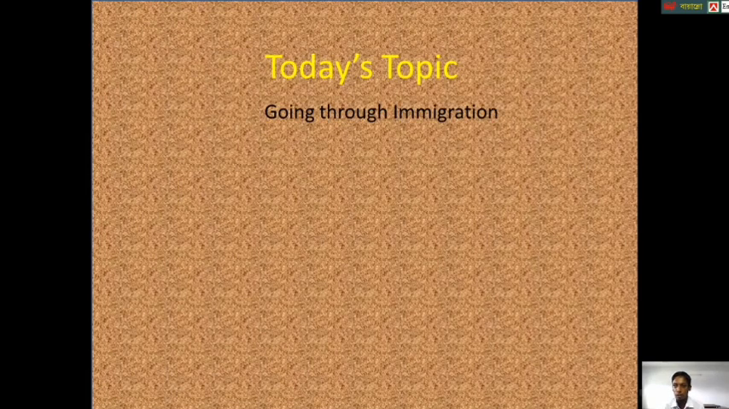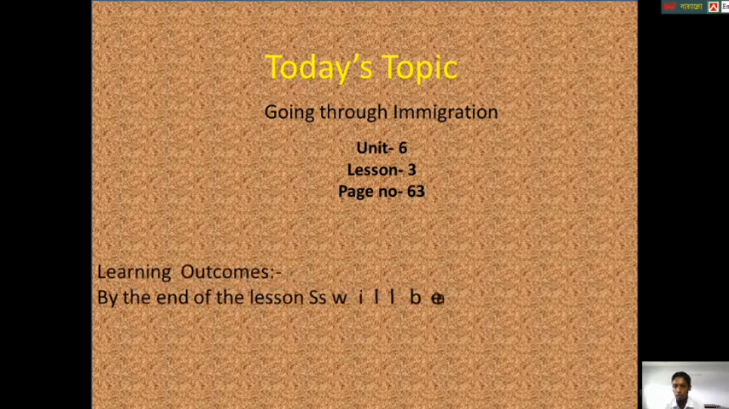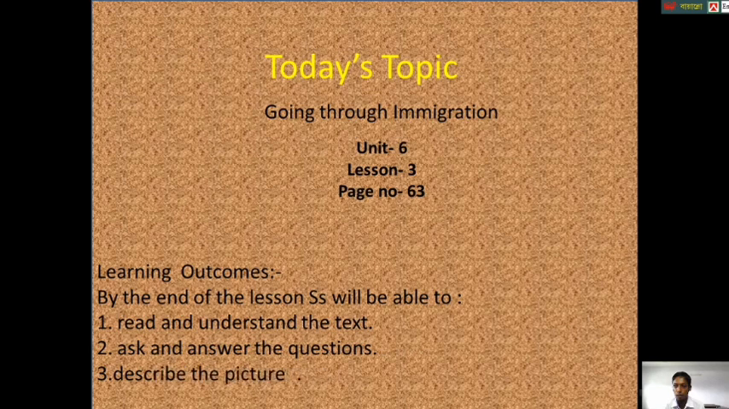Dear students, open your book, page number 63, Unit 6, Lesson 3. Here, we have some learning outcomes. By the end of the lesson, students will be able to read and understand the text, ask and answer the question, describe the picture.